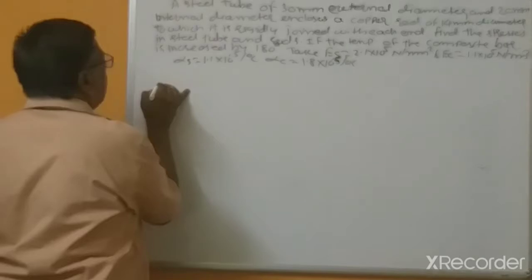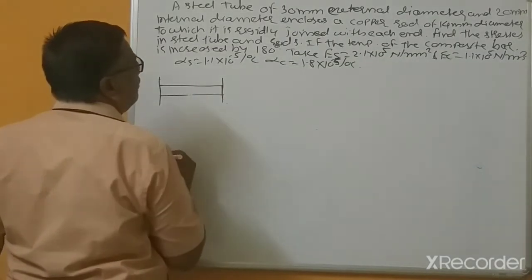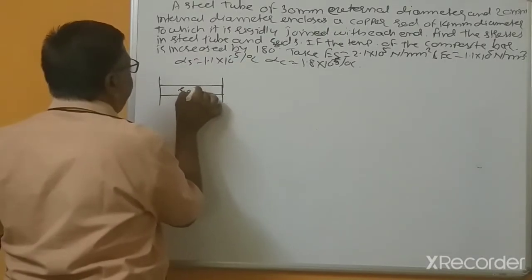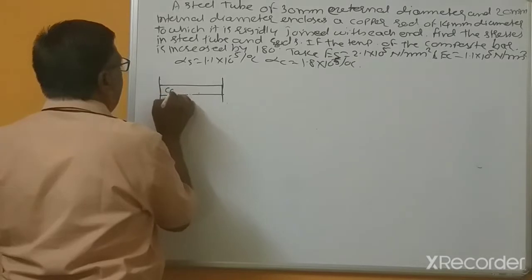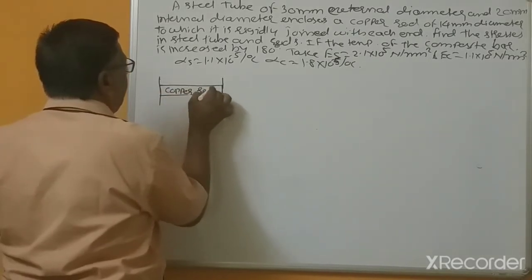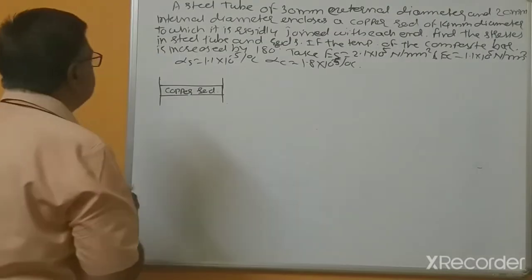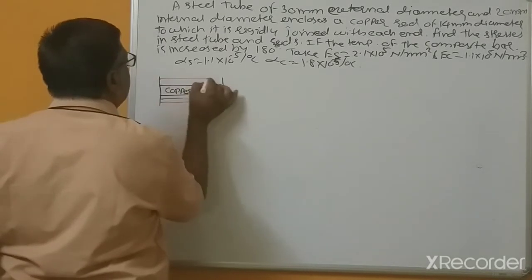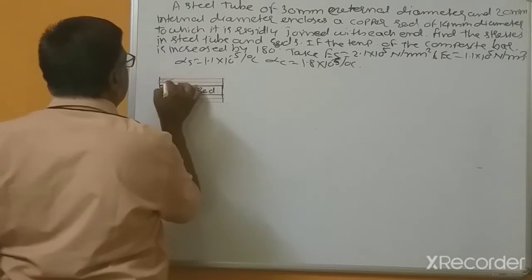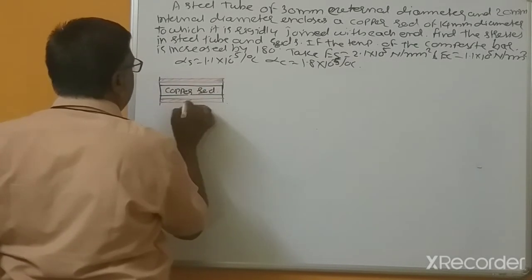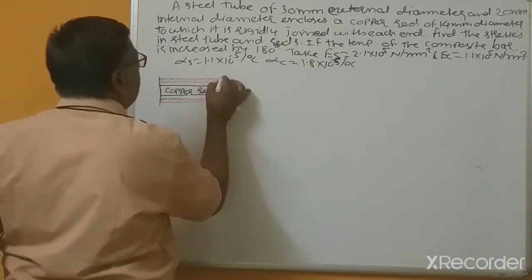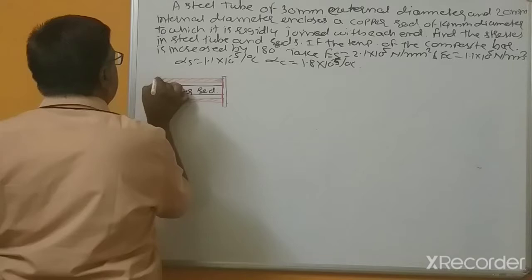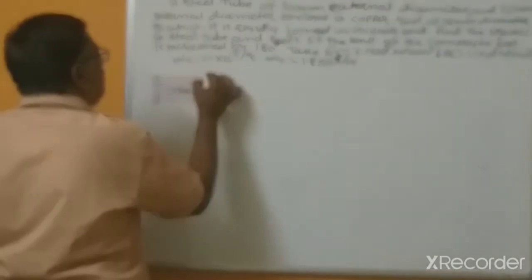So here this is the copper rod and the steel tube. This is the steel tube.